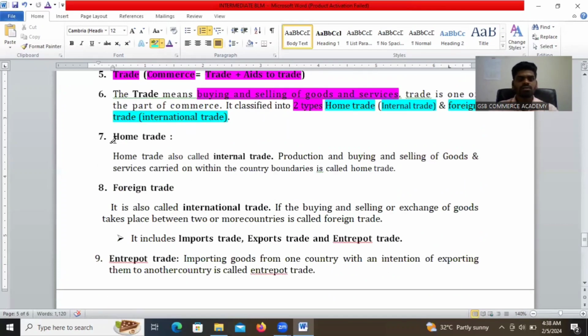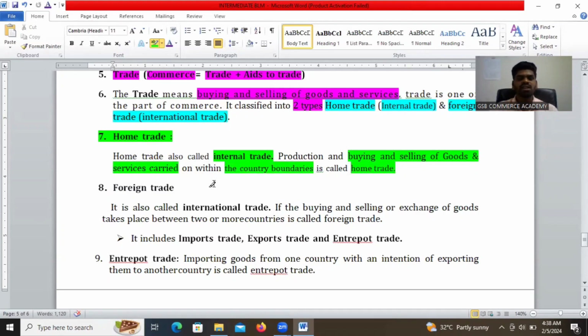The first one is also a very important 2 marks question from the examination point of view. What is home trade? Home trade is also called internal trade. The production and buying and selling of the goods and services carried out within the country's boundaries is called home trade.